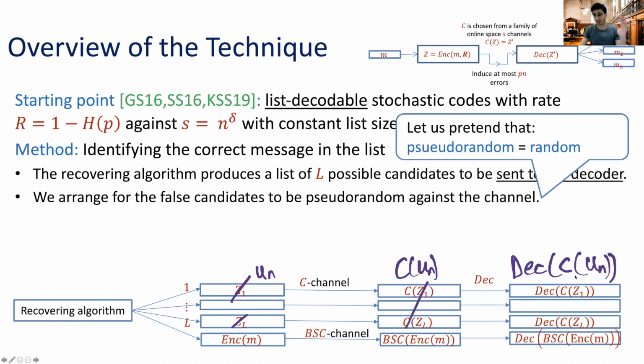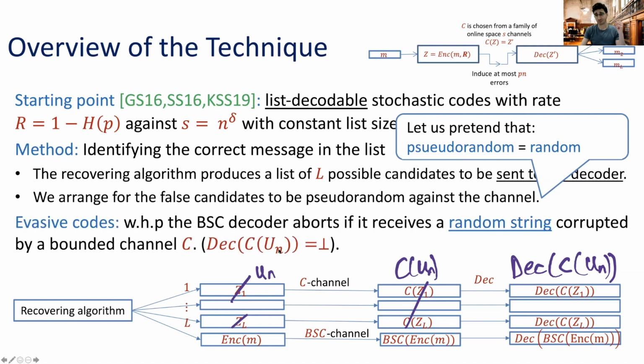And finally, with the exception of the correct message, which is a decoding for the binary symmetric channel, and which is encoded by M, all other candidates are a decoding for a random string hit by some noise induced by some space-bounded channel.